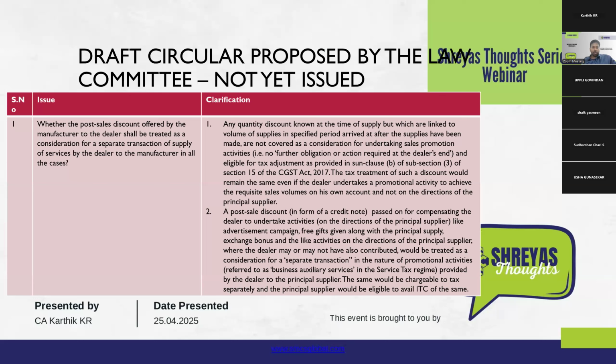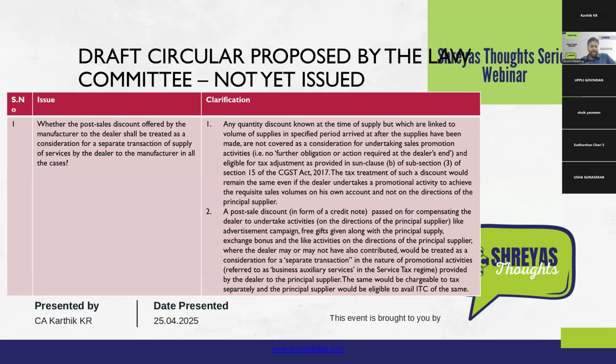If such discounts are linked to value and it is known at the time of the supply, then irrespective of whether there is any further obligation in the hands of the dealer to achieve that volume target, it will be permissible and treated as a discount under section 15(3)(b) in relation to such supply, and subject to the satisfaction of other conditions of 15(3)(b), the value reduction will be allowed.